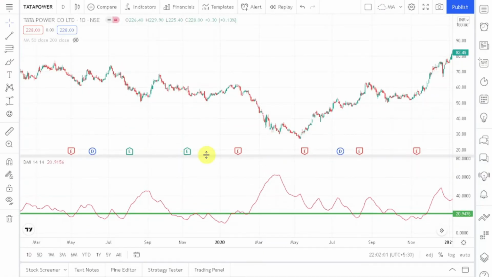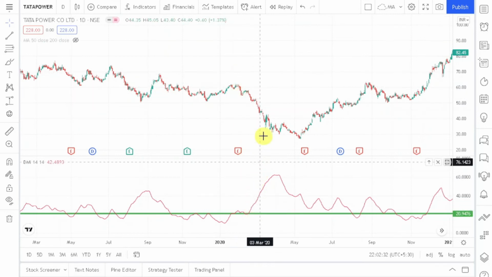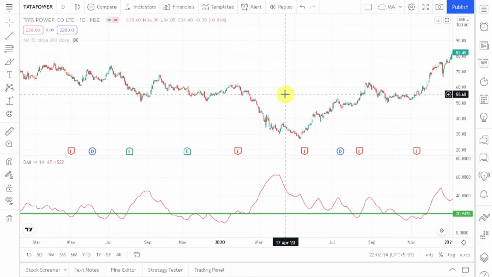Now the question is, why do we use ADX? The answer to this question is very simple. We are using moving averages because we want to make profits from the trending market, but we will be able to make profits only when the market is trending. So if the market is going sideways, and if the ADX value is below 20, then it is advisable that you do not use moving averages. But if the market is trending, making higher highs, and if the ADX is also above 20, then it is advisable that you use moving averages.